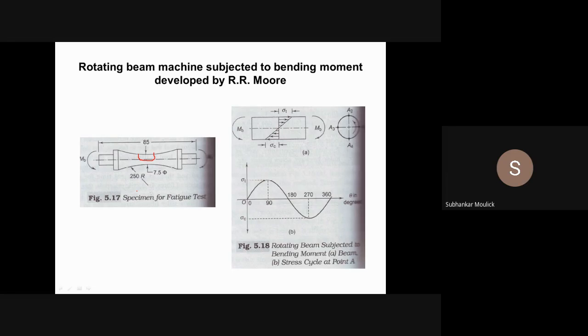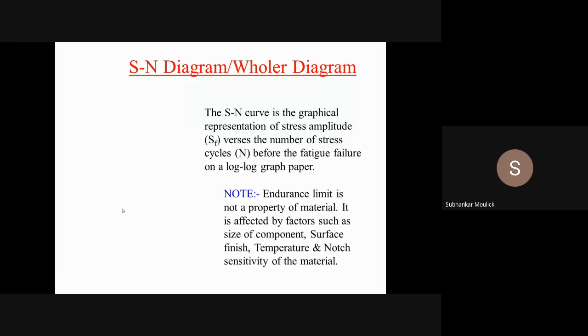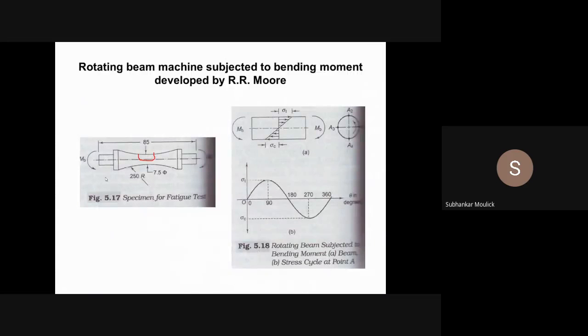Again, for N equal to 2000 cycles, what is the value of SF, the stress amplitude? You will take log base 10 of N and log base 10 of SF. Again in this diagram you can get that value. Say this is that second point. Similarly, if you do this process till 10 to the power 6 cycles, 10 to the power 6 is how much?